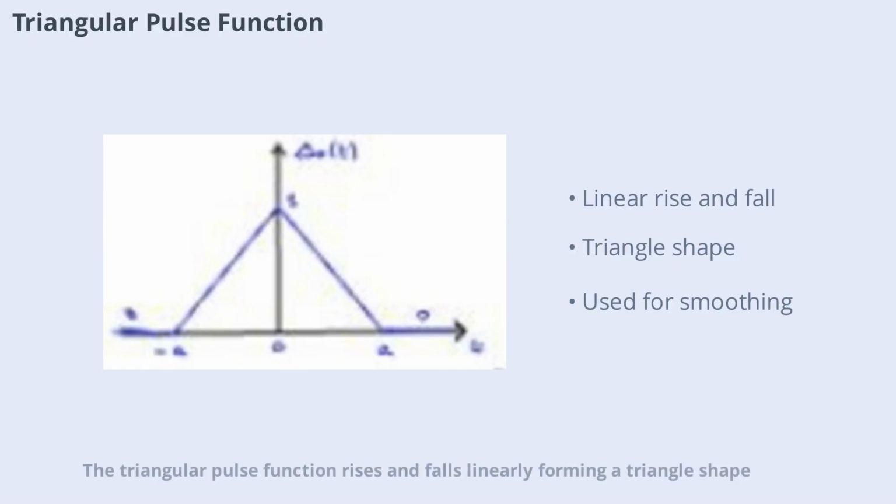The triangular pulse function rises and falls linearly, forming a triangle shape. It's used to model signals that increase and decrease smoothly over time, such as certain audio waveforms or window functions in signal processing. Triangular pulses are useful for smoothing and shaping signals.